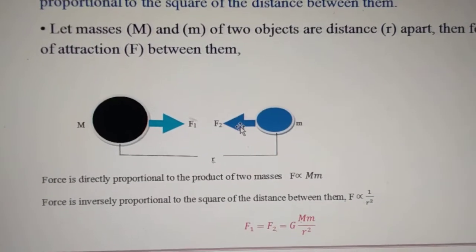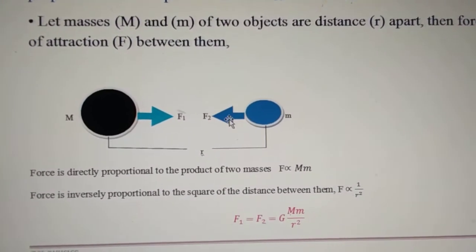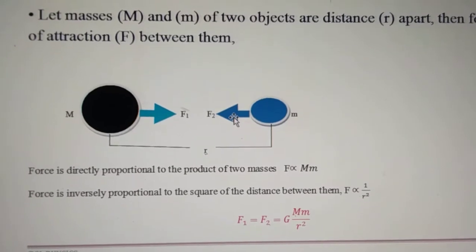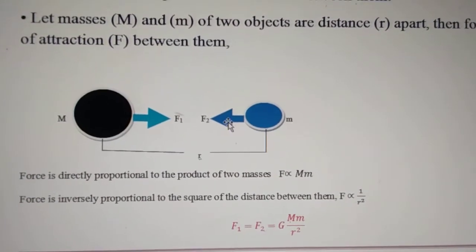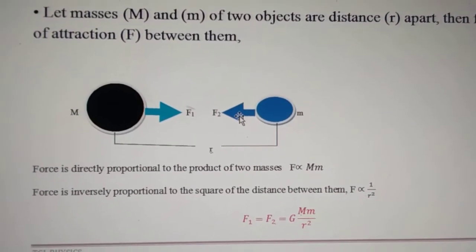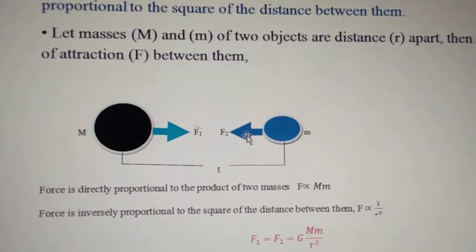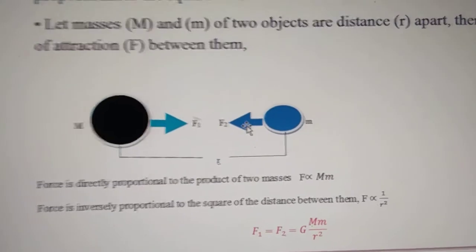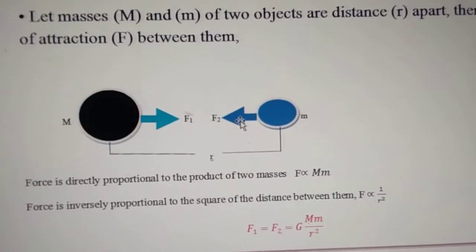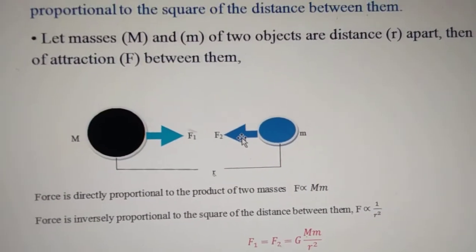Now the force is always directly proportional to the product of their masses. Directly proportional means that as the masses increase, the force of attraction also increases. Therefore the force is directly proportional to the product of the two masses.